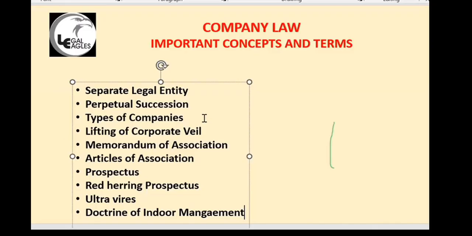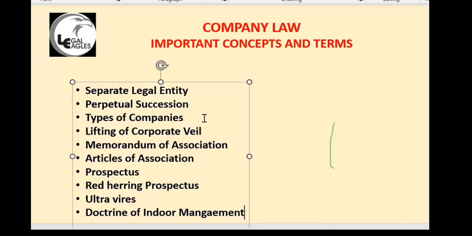Okay. So the main thing: minimum directors, 2 for private limited company, 3 for public limited company, 1 for one-person company. Shareholders, 1 for one-person company. Minimum, I am talking, 2 for private limited company, 7 for public limited company. Okay, this is the thing.